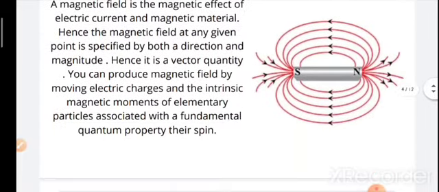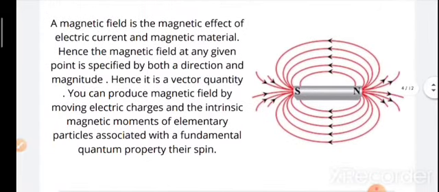We are moving next. The next one is the magnetic field. A magnetic field is a magnetic effect of an electric current in a magnetic material. Hence, the magnetic field at a given point is specified by both direction and magnitude, so this is a vector quantity. You have learned about vector and scalar quantities, right? Vector quantities are the ones which have both direction and magnitude, and scalar ones are the properties that only have magnitude. So, we are not discussing that.